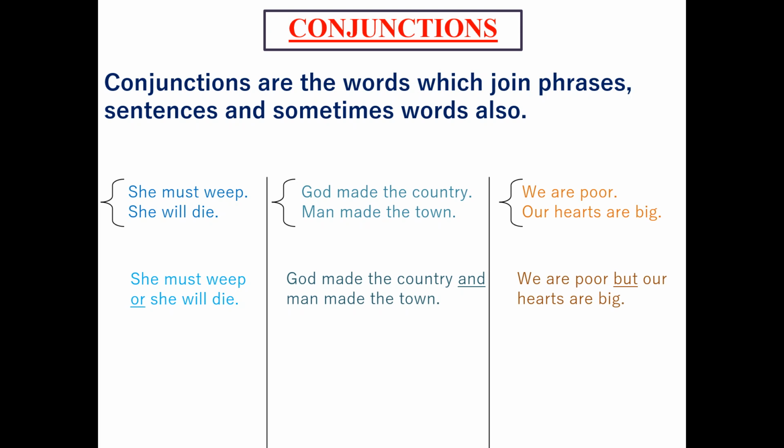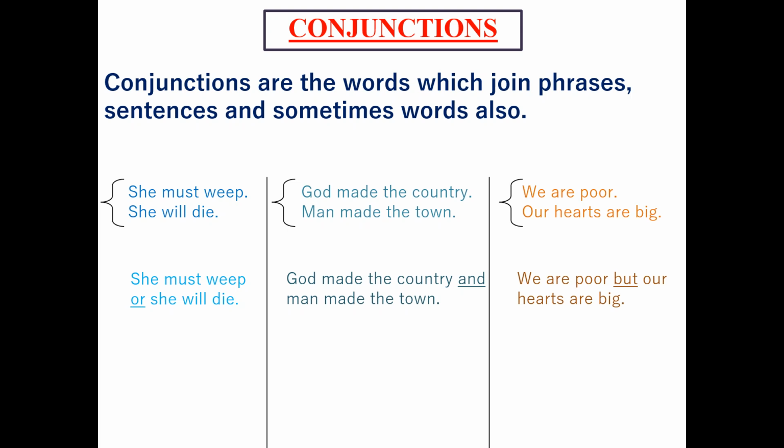We see two sentences in the first column. She must weep, she will die. Next one, God made the country, man made the town. Third, we are poor, our hearts are big. We see two sentences. Now, how can we join these two sentences and make it into one?